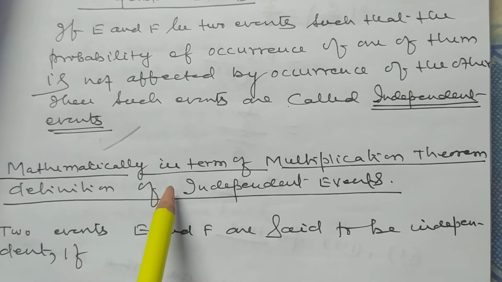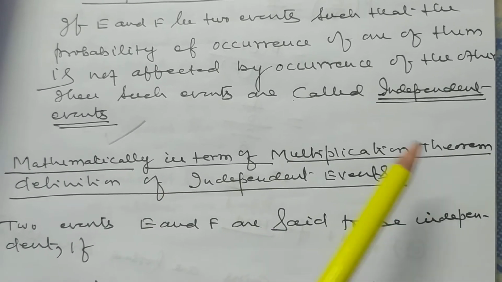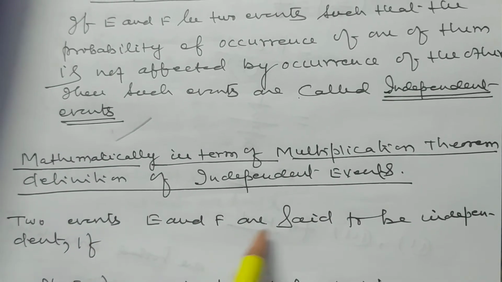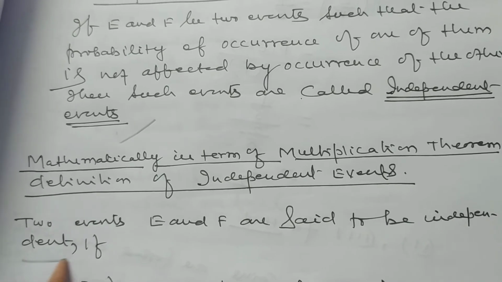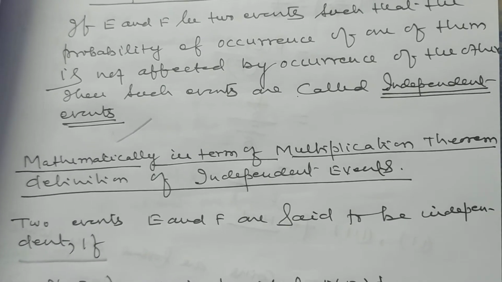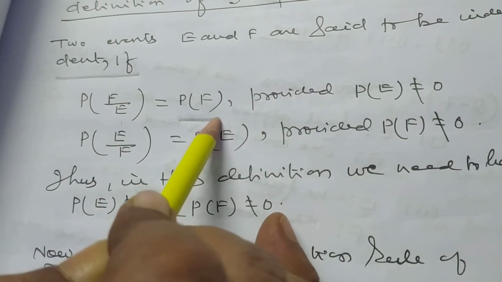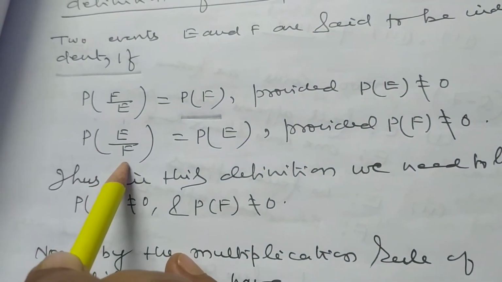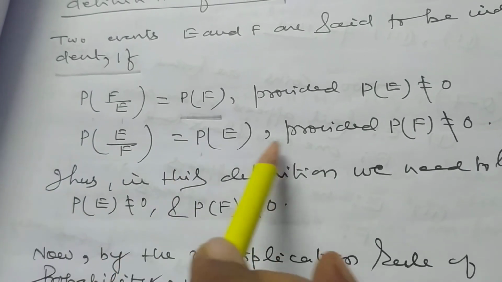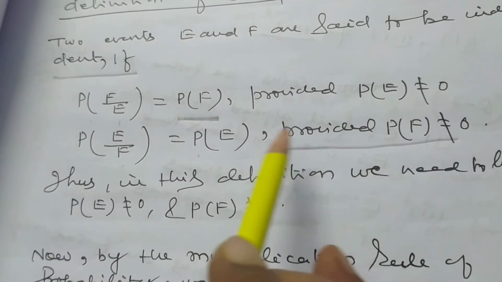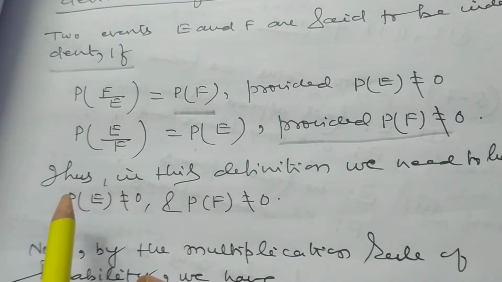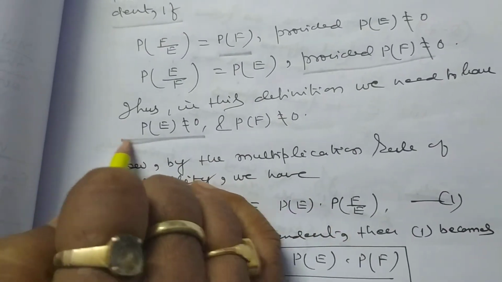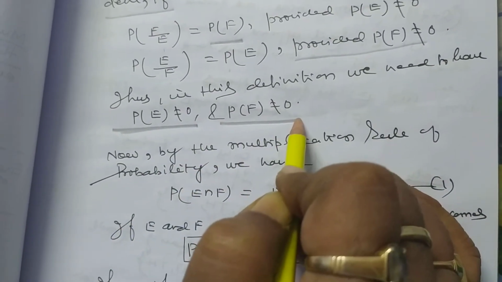Try to understand. Mathematically, in terms of the multiplication theorem, the definition of independent events: two events E and F are said to be independent if probability of F by E is equal to probability of F, where probability of E is not equal to 0, and probability of E by F is equal to probability of E, provided probability of F is not equal to 0. Thus, in this definition, we need probability of E not equal to 0 and probability of F not equal to 0.